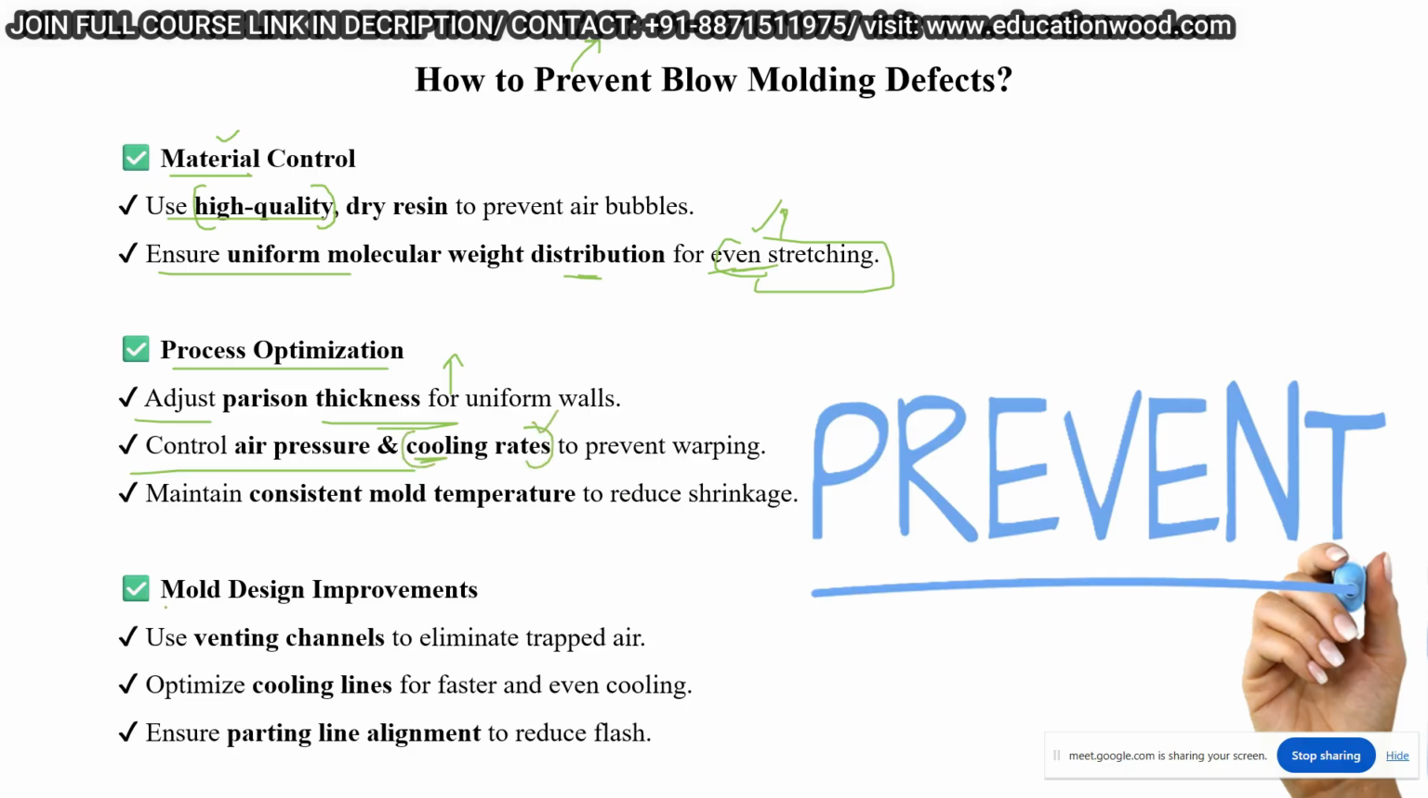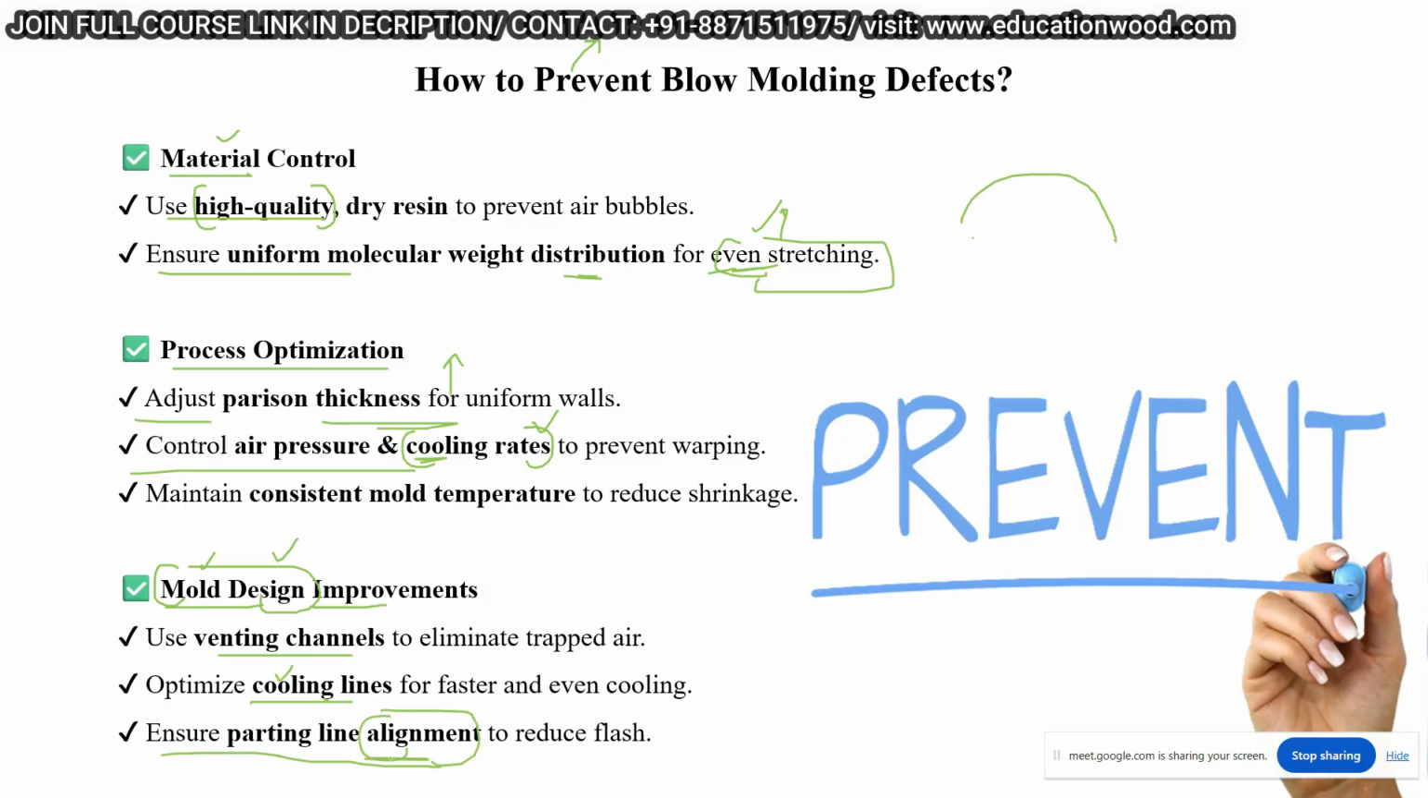Here you can see that for avoiding this type of defect in the mold design, it is our responsibility, the designer's responsibility, to improve the mold design to avoid the defects. Like venting channels should be there, and optimize the cooling lines; the cooling lines should be optimum, which provides even cooling. I don't know if perfect evenness is possible, but we have to provide the cooling as uniform as we can. Okay, sir. We can try, right? And ensure parting line alignment, which is very important.